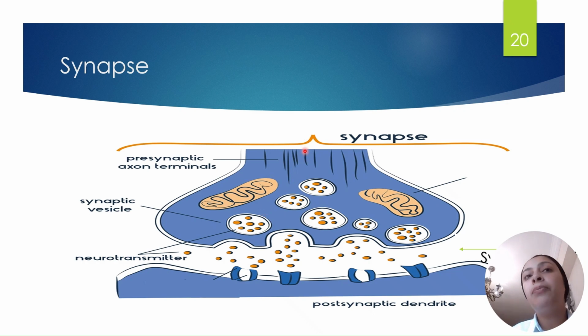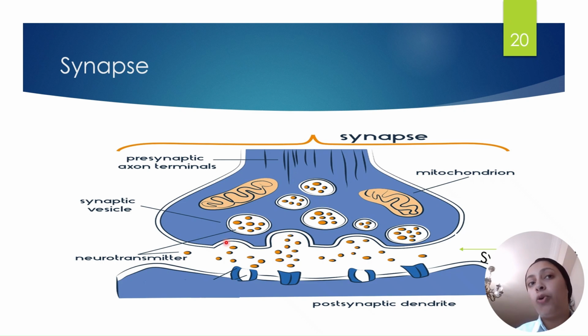When the electrical impulse moves through the neuron and reaches the presynaptic membrane, it causes the synaptic vesicles to move towards the end of the presynaptic membrane and fuse with it. Can you see it? The vesicle fuses with the presynaptic membrane and the neurotransmitter begins to move through the synaptic cleft.